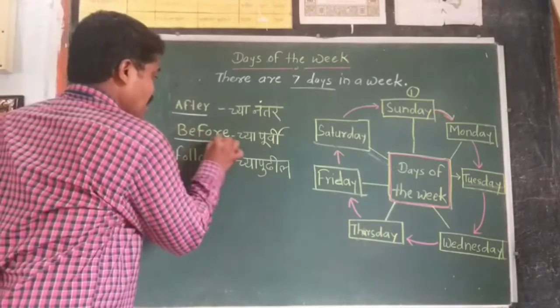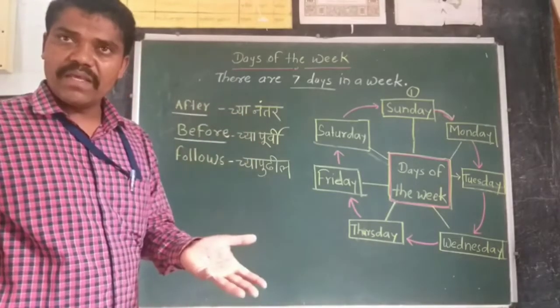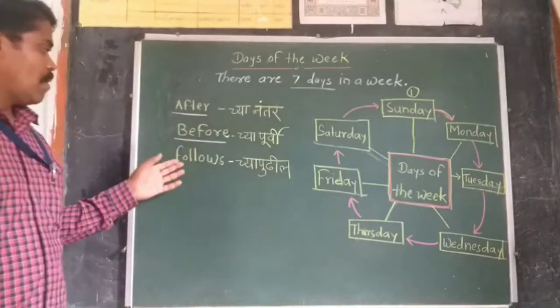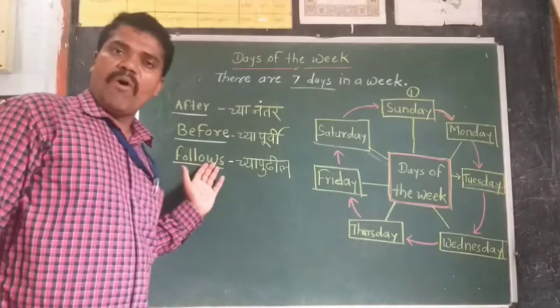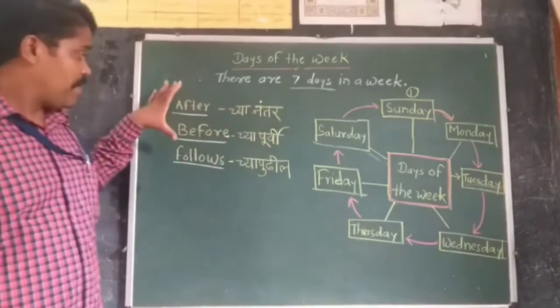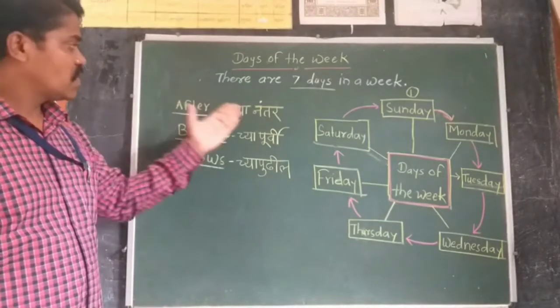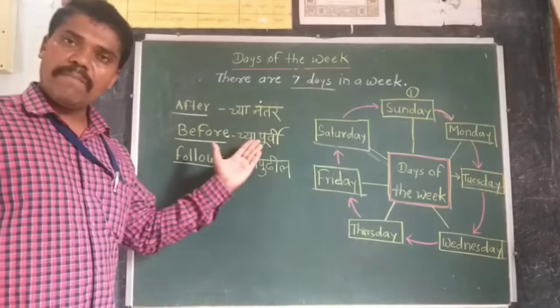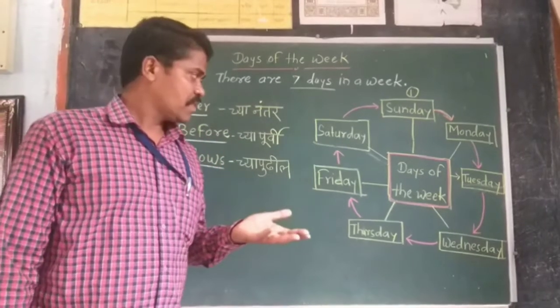Second word is before. Before means cha purvi, cha agodar. And last one is follows. The meaning of follows is cha pudhe. We should memorize these 3 words. After means cha nantar, before cha purvi, and follows cha pudhe.